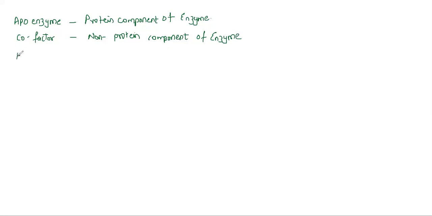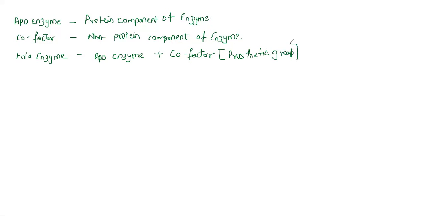Then we have something called holoenzyme. So when I say holoenzyme, basically it is apoenzyme plus the cofactor. So apoenzyme plus the cofactor is known as holoenzyme. Cofactor, if you remember, we have studied, it is also known as prosthetic group. So this prosthetic group becomes the holoenzyme.